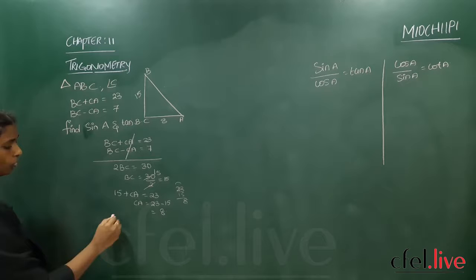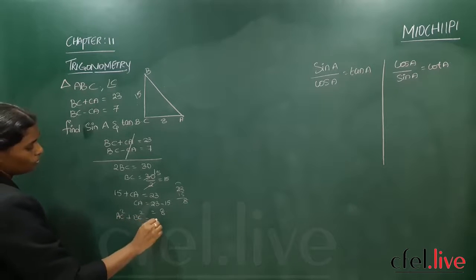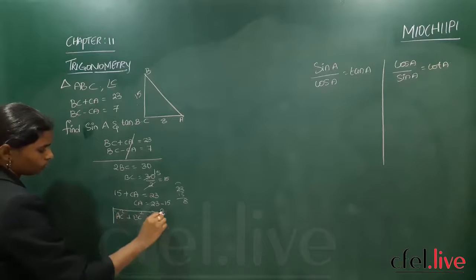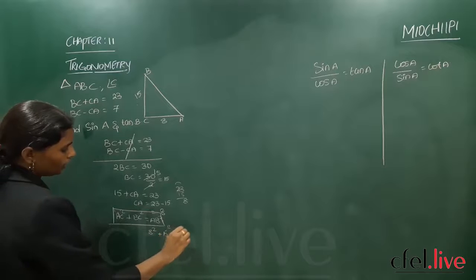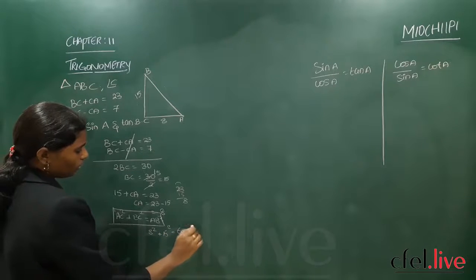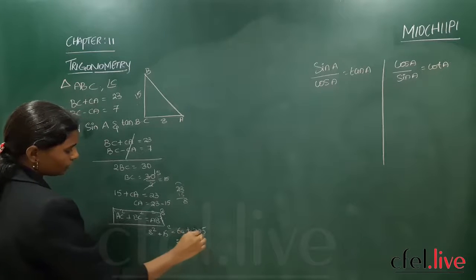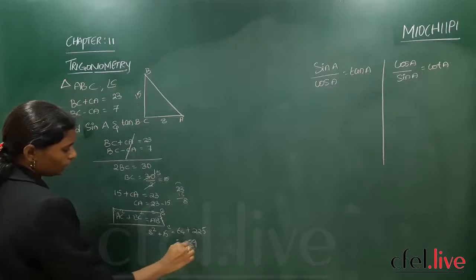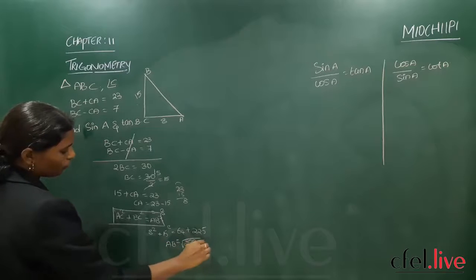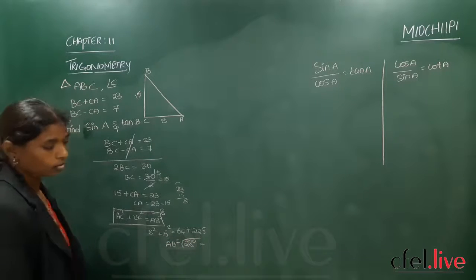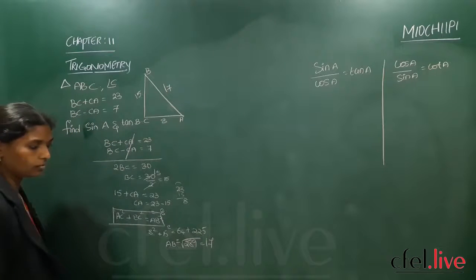Same story, Pythagoras. AC square plus BC square is equal to AB square. So 8 square plus 15 square is equal to 64 plus 225. So here, 289. So AB is the square root of 289. What is it? 17. So this will be 17.